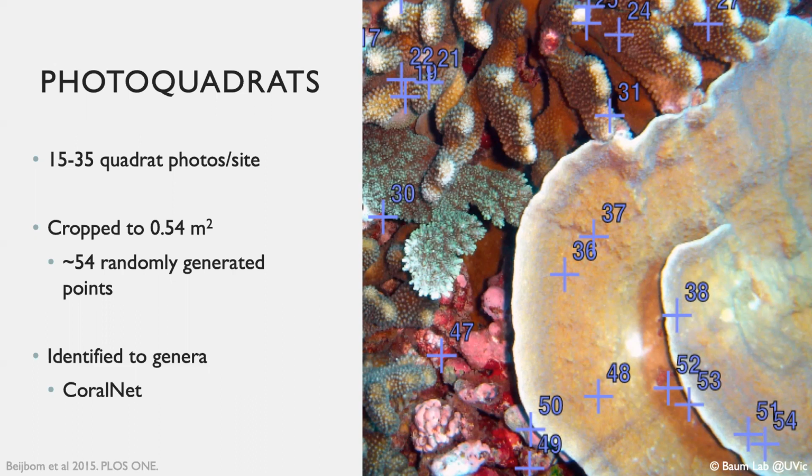My lab has been collecting photos of benthic coral quadrats since 2007. They've taken around 15 to 35 quadrat photos at each site. Since different size quadrats were used in different years, all were cropped to 0.54 meters squared and approximately 54 randomly generated points were put onto the images, maintaining a density of 100 points per square meter. I worked closely with the other researchers to manually annotate each point using a program called CoralNet. Measures were taken to ensure all species identifications maintained consistency.